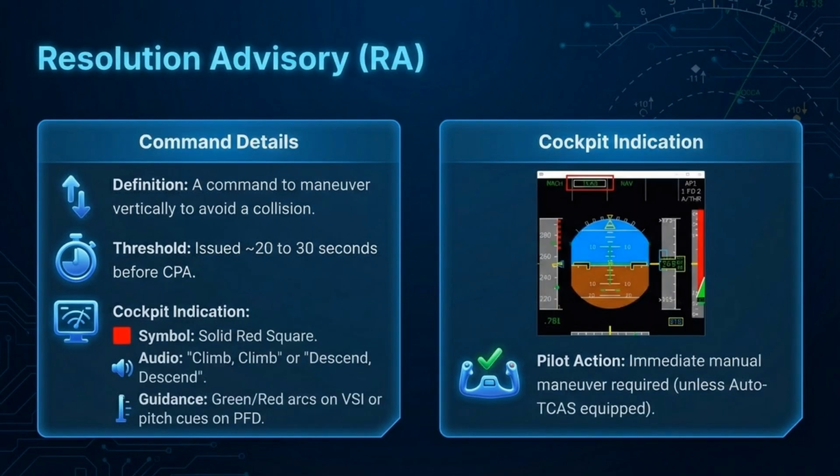A resolution advisory, or RA, is a command to maneuver vertically to avoid a collision, issued about 20 to 30 seconds before CPA. It is indicated by a solid red square, with "climb, climb" or "descend, descend" audio. Immediate manual maneuver is required.